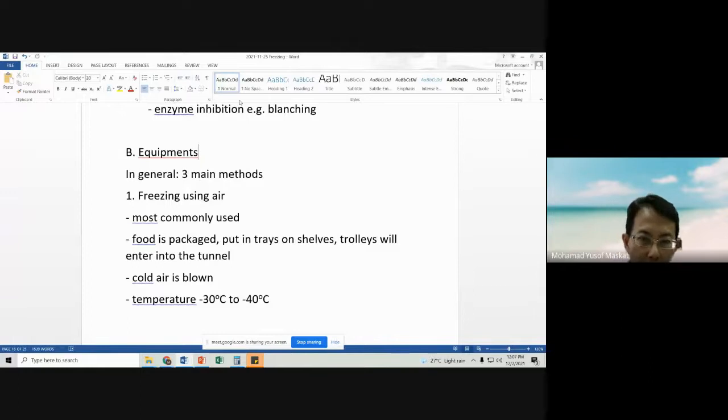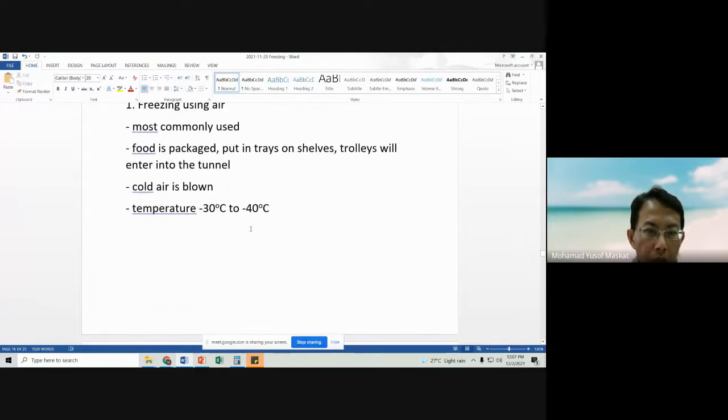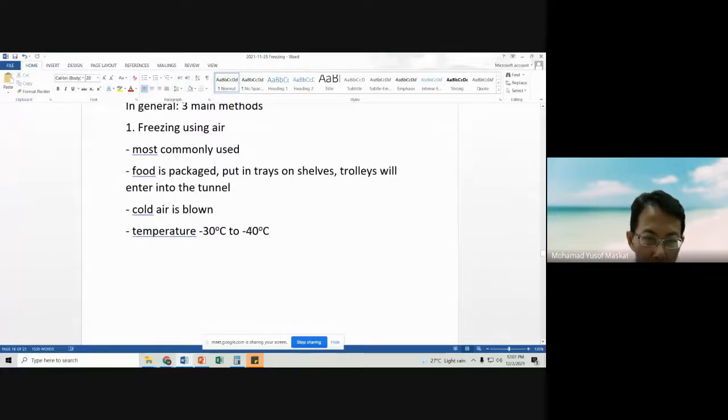So for equipment, there are three main methods: freezing using air, freezing using liquid, and freezing by contact. Let's look at the first one, freezing using air. It is the most commonly used, basically because the initial capital to buy this kind of equipment is not that high. It's cheaper compared to the other equipment.